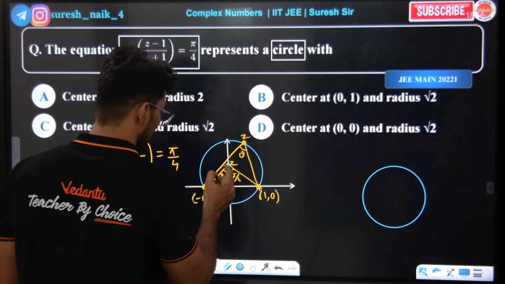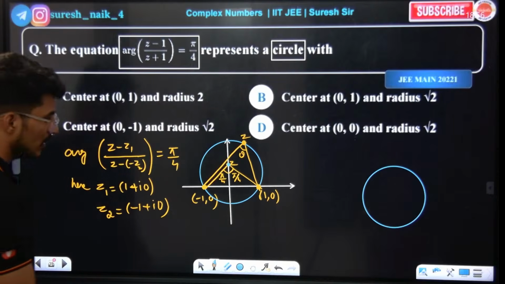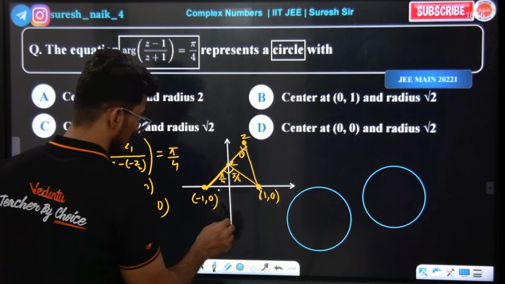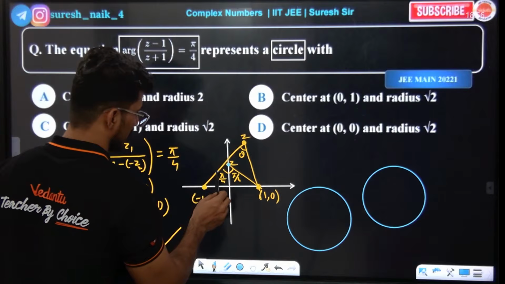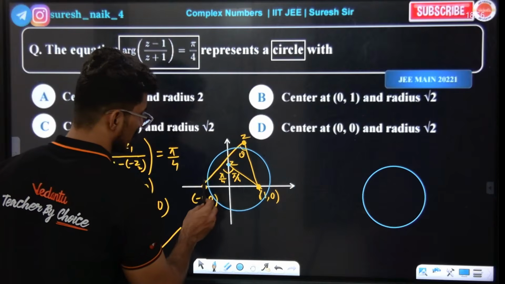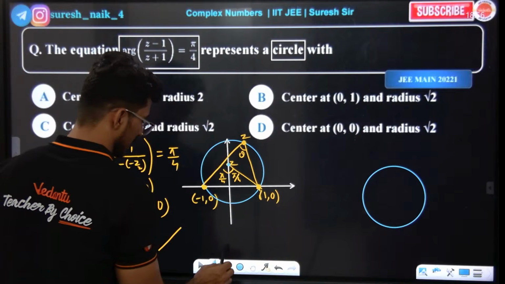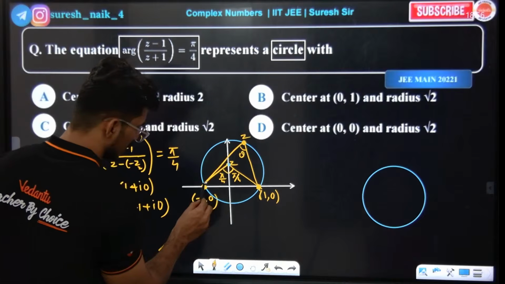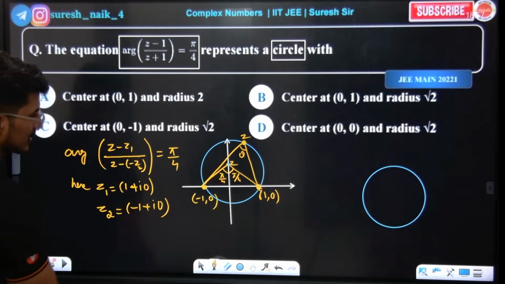Now what is this Z point going to be? Let me draw a perfect diagram. Just a minute. Okay, look.